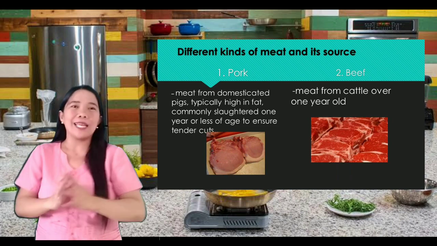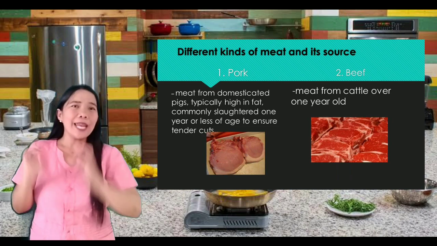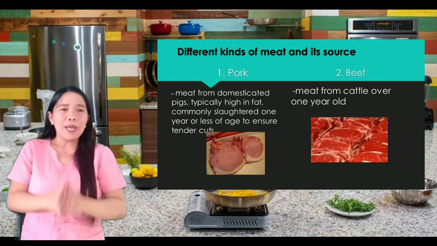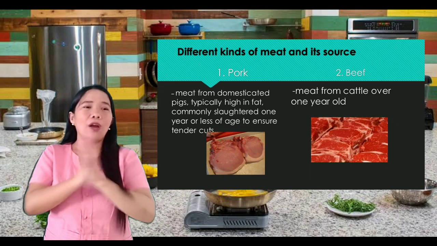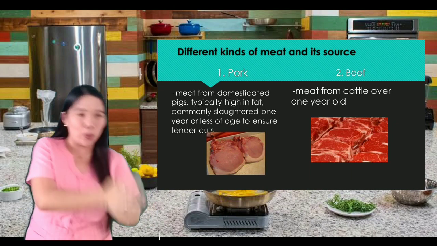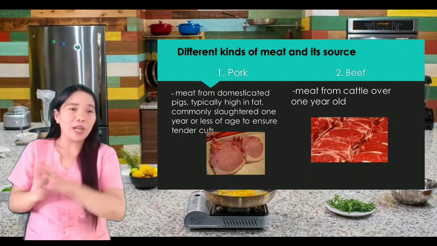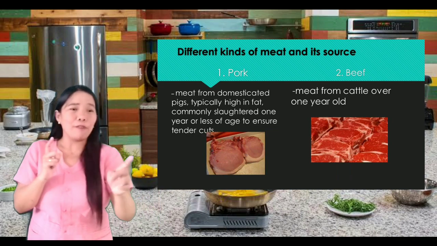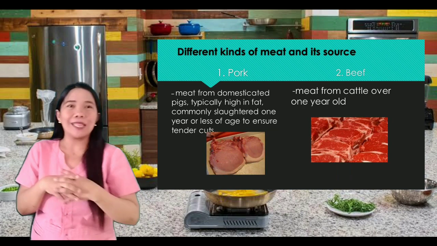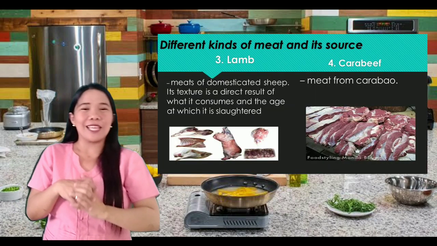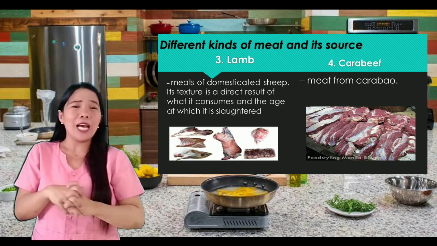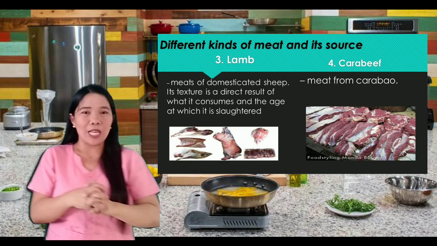The second one is the beef. Okay, saan naman kaya galing ang beef? Of course, alam ninyo yan. Okay, beef is meat from the cattle over 1 year. Ayan, clear? Okay, you can see the difference between the pork and the beef. Mas mapula yung meat ng beef. Okay, next. Number 3 is the lamb. Okay, meron na ba sa inyo dito nakatikim ng meat ng lamb? Okay, so wala pa. Same with me.